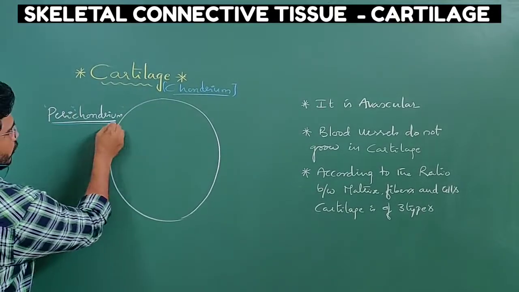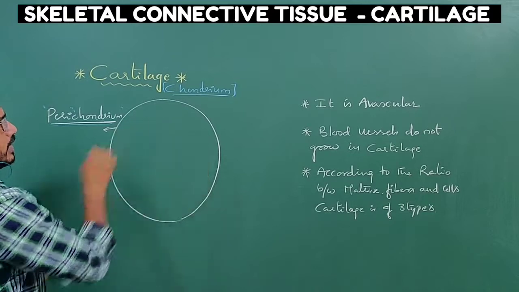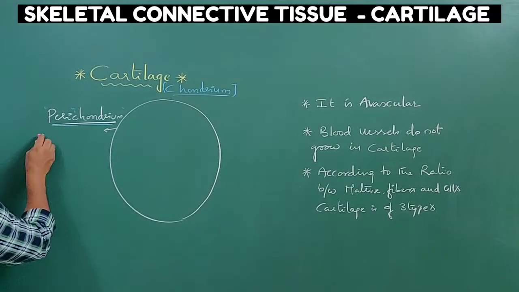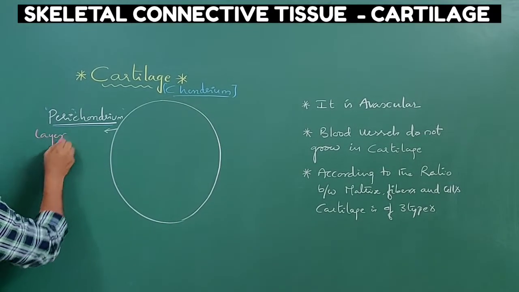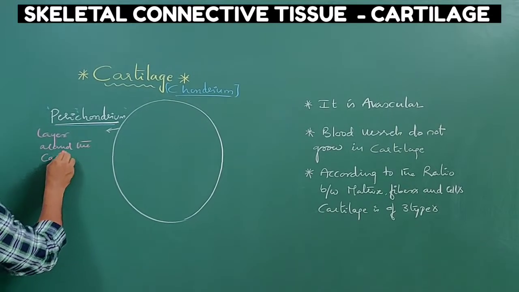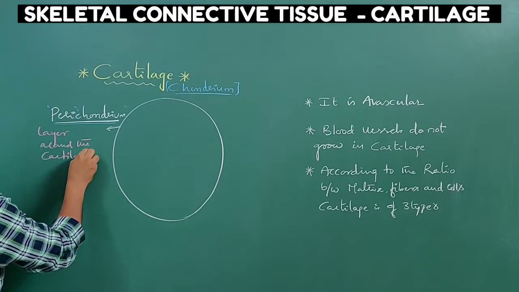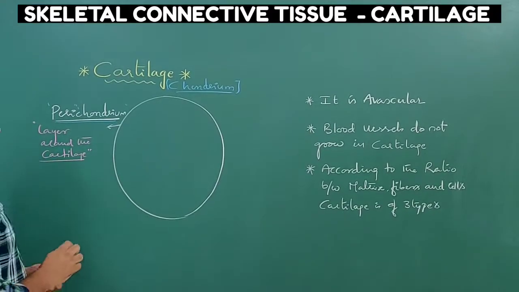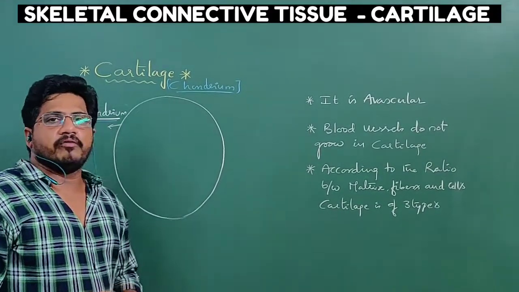What is the meaning of perichondrium? Layer around the cartilage. Here I can write: layer around the cartilage, or membrane around the cartilage, is called perichondrium. It may be a 1 mark question.